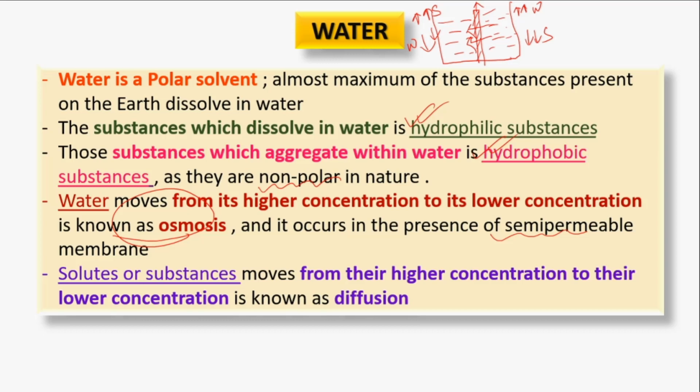But here no semi-permeable membrane is needed, and it also occurs from the solute's higher concentration to the solute's lower concentration. That means if we assume it is a container holding water and we put a drop of eosin, it will take a certain time to spread from its center to the whole container. So it is the diffusion procedure.